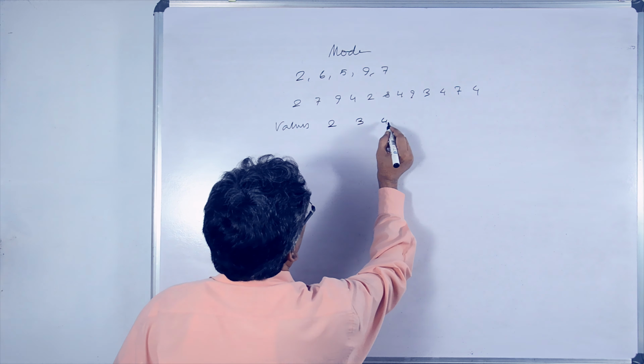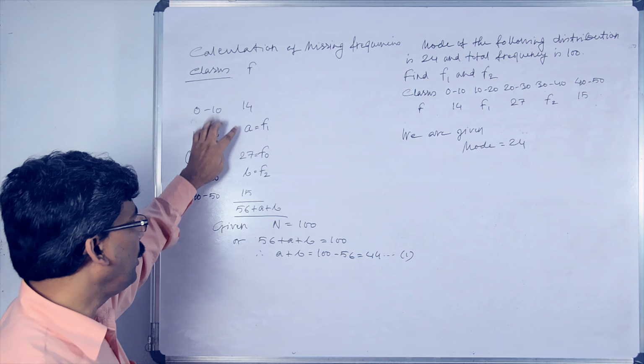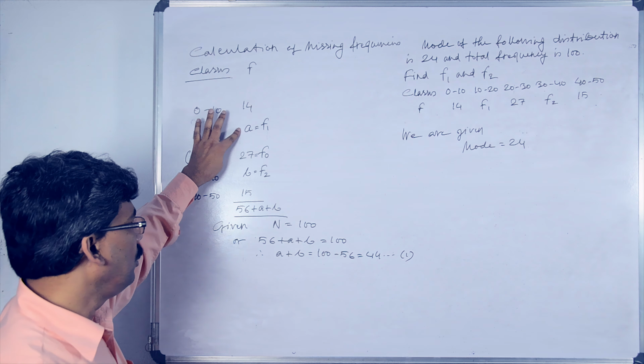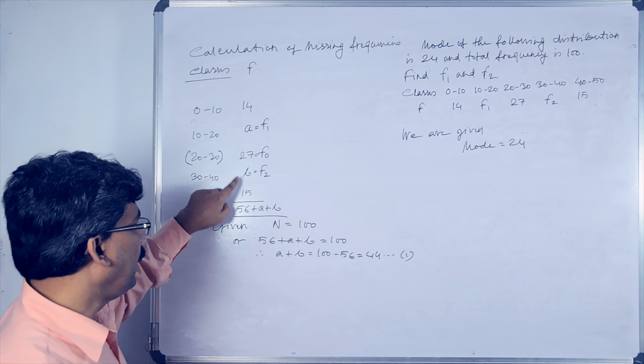The frequency preceding this highest frequency, in my formula, is written as F1, and the frequency next to the highest frequency, in my formula, is noted as F2. These are to be identified first. Mode is given as 24. First see which class this is in, and identify that class. Along with this class, the frequency is F0, meaning the highest frequency, F1 is the preceding frequency, and F2 is the next frequency after the highest frequency.